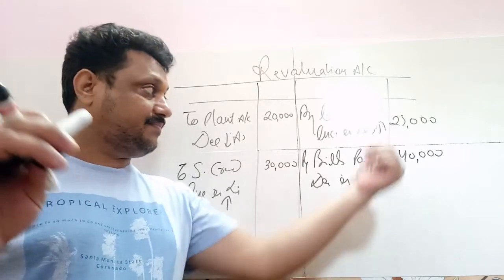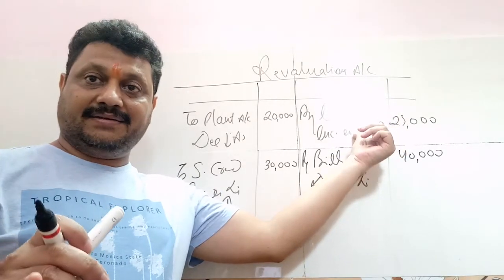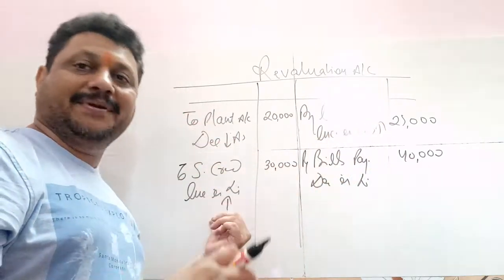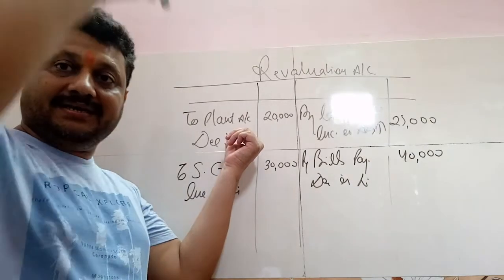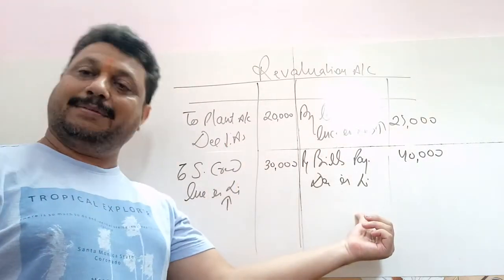Increase in assets, credit. Increase in liability, debit. Decrease in assets, debit. Decrease in liability, credit. Remember it.